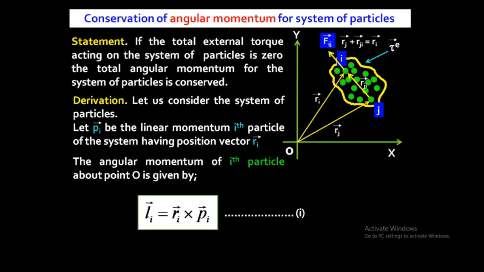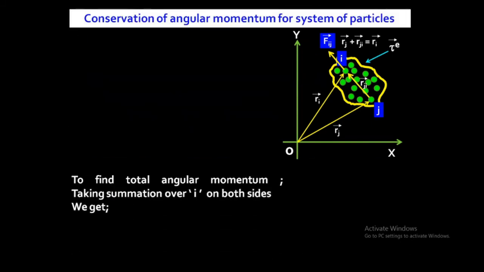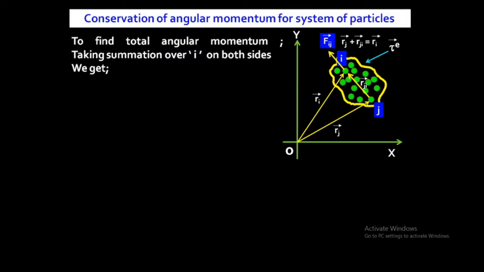So if we want to calculate the total angular momentum of all the particles of the system, then we have to take the summation. I already told in the last derivation. Now till now we are talking only about the ith particle. If we talk about all the particles in the system, we have to take the summation over i on both sides.